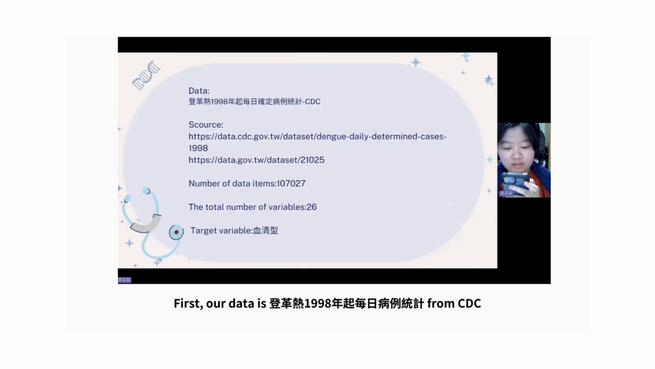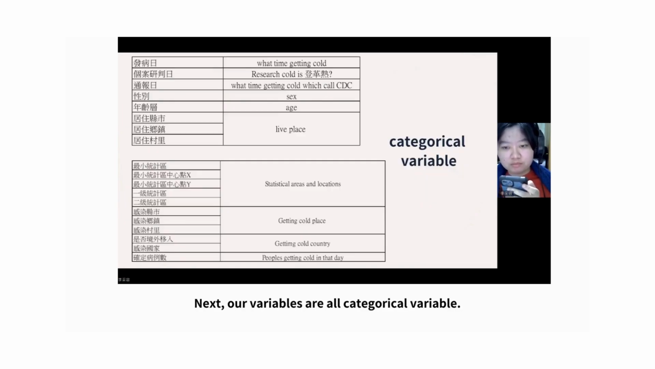First, our data is 登革热1998年起每日病例统计 from CDC. Second, the number of data items is 107,027. Third, the total number of variables is 26 types. Next, the target variable is 血清型. Next, our variables are all categorical variables.